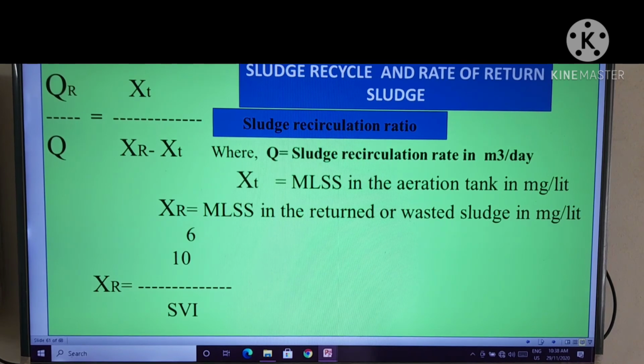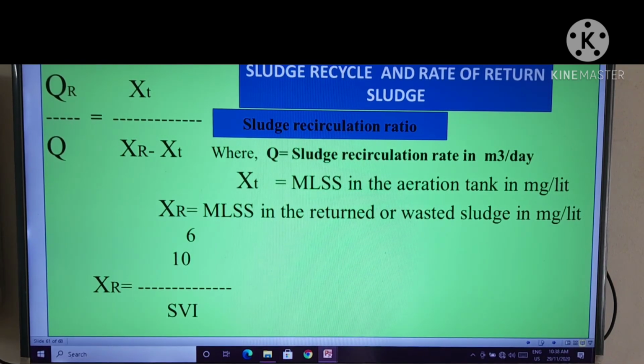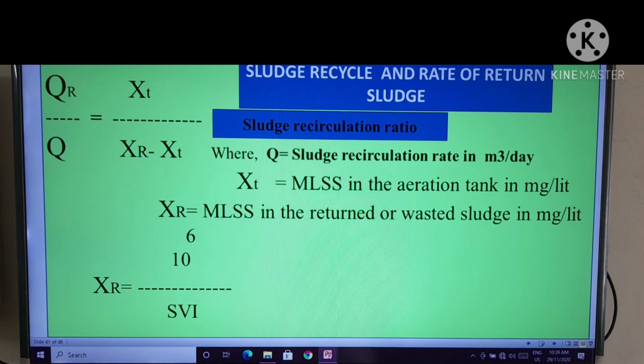Right? The sludge recycle or return sludge, that is sludge recirculation ratio.